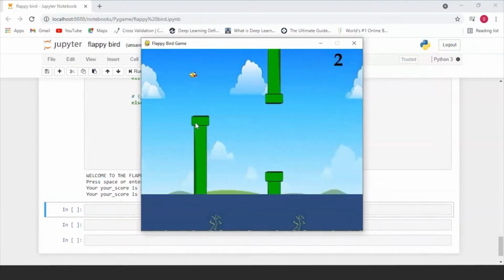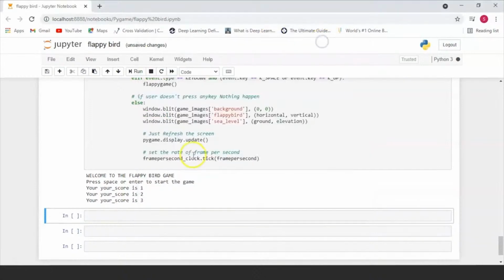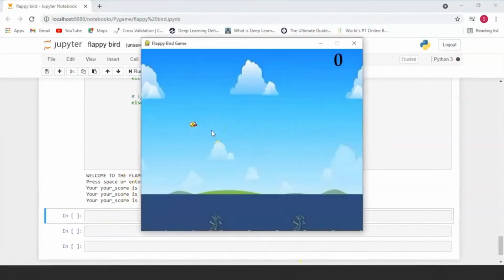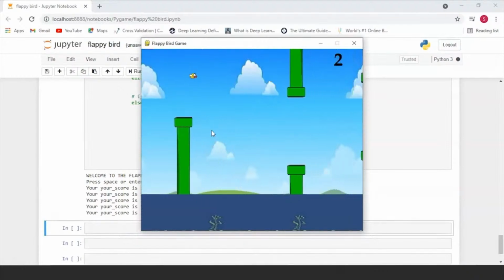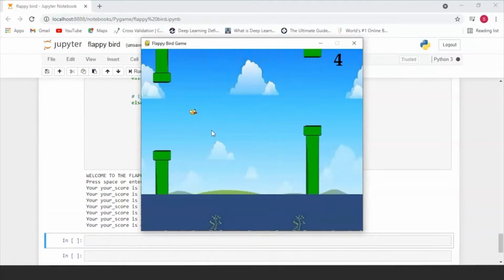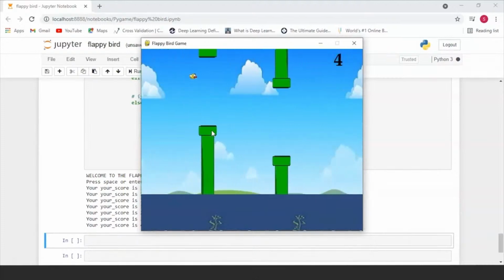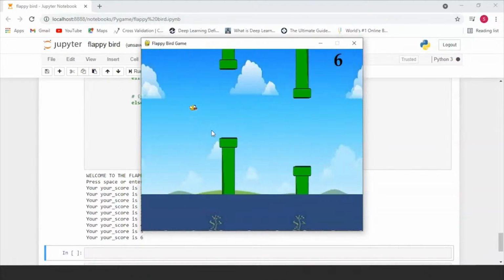We keep getting our pipes, and the second that the bird crosses a pipe, the screen gets refreshed and our score gets updated. So if you notice here clearly, if I go slow enough, the second I did this, the display window actually got refreshed. And the second the pipe goes out of screen, as you can see, it gets erased and a new pipe enters. So the second this one pipe goes out, a new pipe gets created.